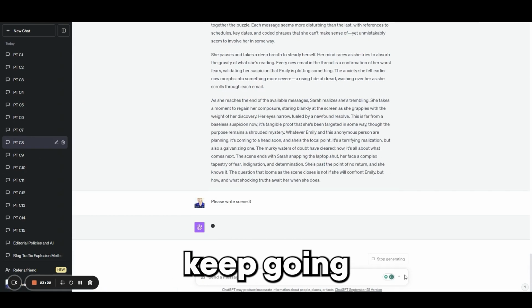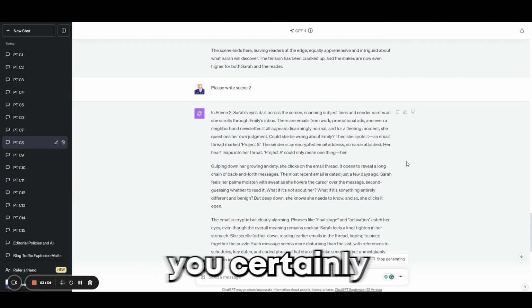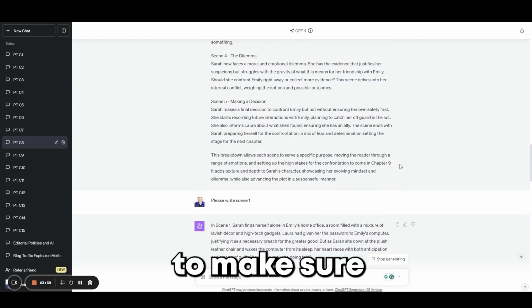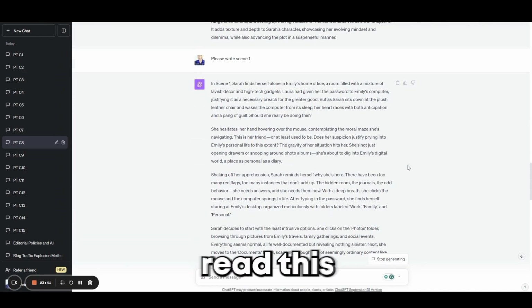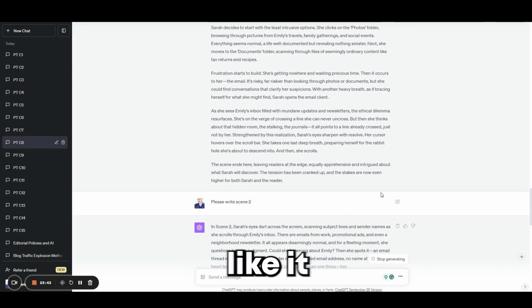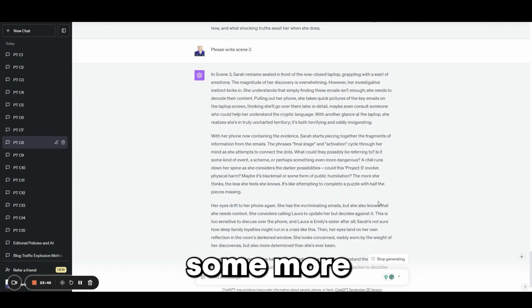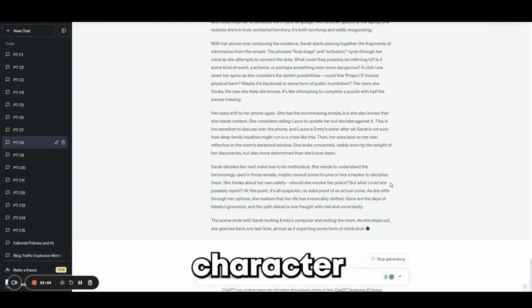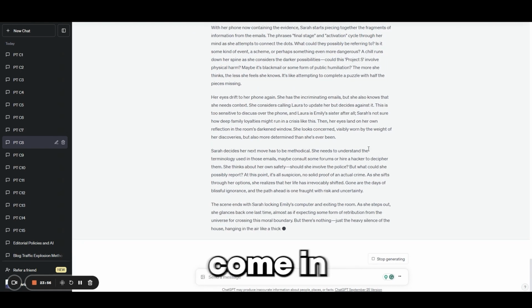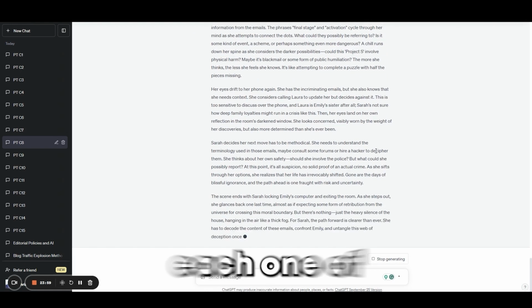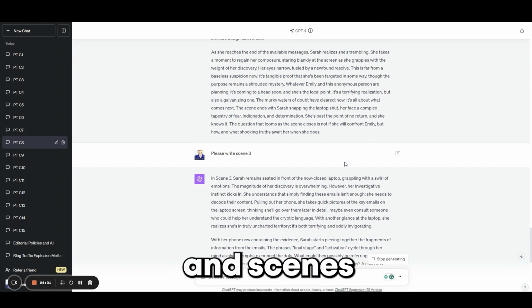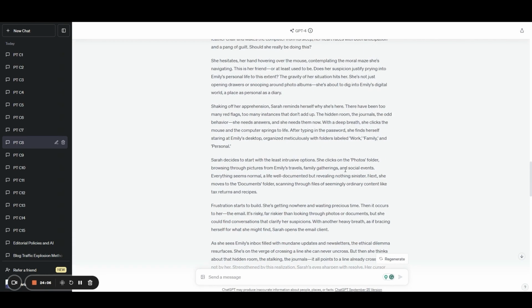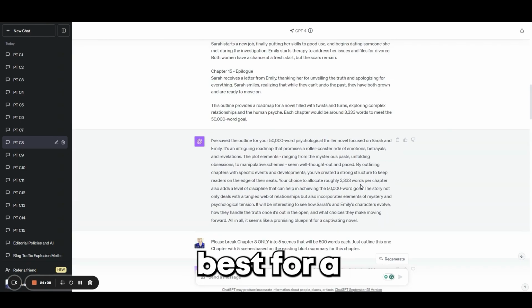Let's keep going. And of course, you don't have to do it this fast, but you certainly could. And you could do more directions along the way, just to make sure that you could read this each time, regenerate it if you didn't like it, give ChatGPT some more instructions to get exactly the scene that you want, character arcs and descriptions. So you could come in and really change each one of these sections and scenes to be exactly what you want, and affects, of course, the whole chapter and the whole novel. So that's probably best for a better novel.